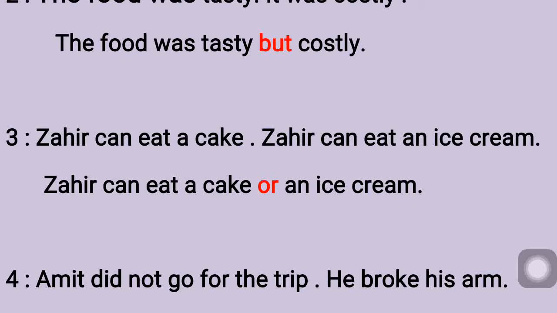Instead of taking so many times Zahir, I can just replace it by writing the word or there. Zahir can eat a cake or an ice cream. So this will make the sentence nice, short and sweet, isn't it? So here it's clear. Yes, Zahir can eat either a cake or an ice cream.